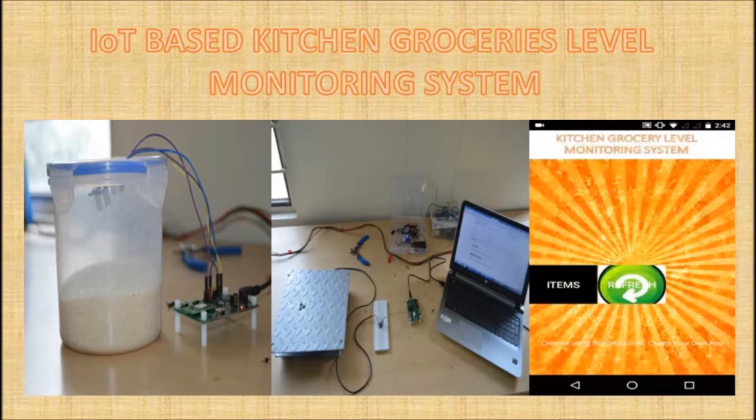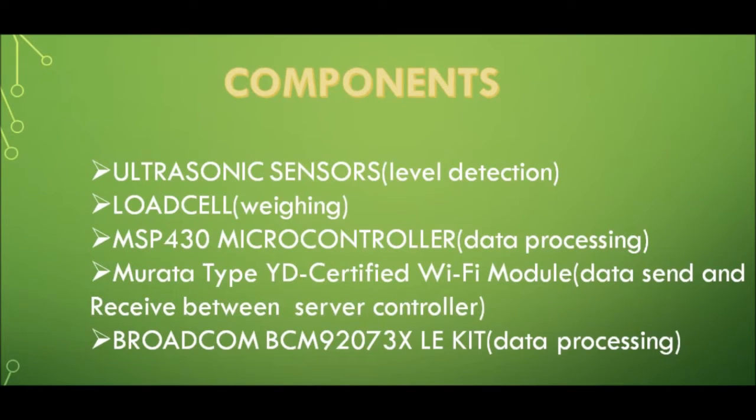Our project is IoT based kitchen groceries level monitoring system. Here you can monitor your kitchen groceries like sugar, salt, coffee, tea, as well as washing powder and level of gas cylinder through an Android app. Components used in this project: ultrasonic sensors, load cell, MSP430 microcontroller, Murata type 1YD certified Wi-Fi module, Broadcom BCM 92073X development kit.